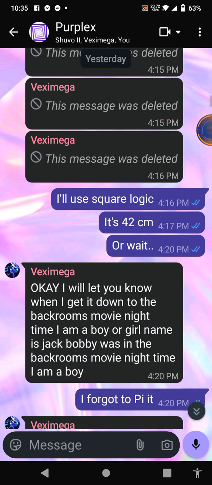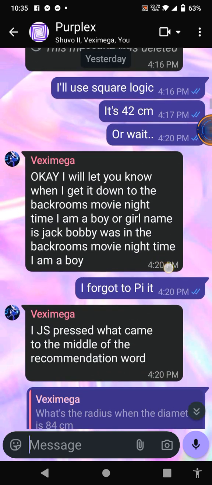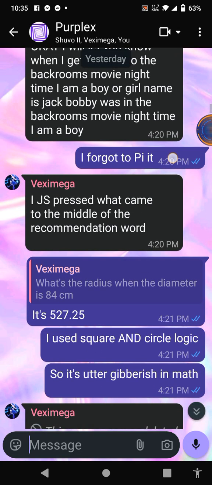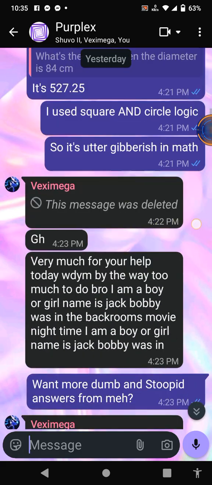Or wait. And then he just did some random stuff with his keyboard. I forgot to pi it. It's 527.25. I use square and circle logic, so it's utter gibberish in math. And then again.